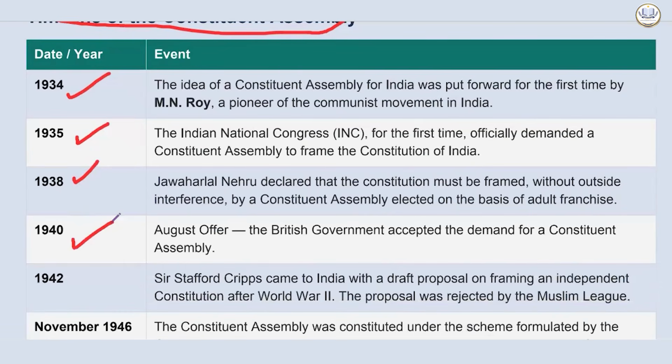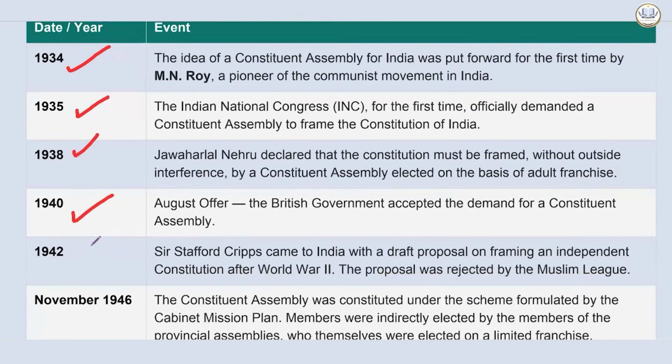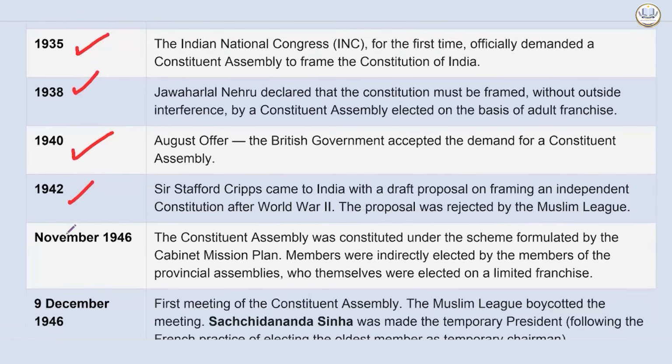1940, the August Offer: the British government accepted the demand for a Constituent Assembly. Then in 1942, Sir Stafford Cripps came to India with a draft proposal on framing an independent constitution after World War II. The proposal was rejected by the Muslim League. And in November 1946, the Constituent Assembly was constituted under the scheme formulated by the Cabinet Mission Plan. Members were indirectly elected by the members of the provincial assemblies, who themselves were elected on a limited franchise.